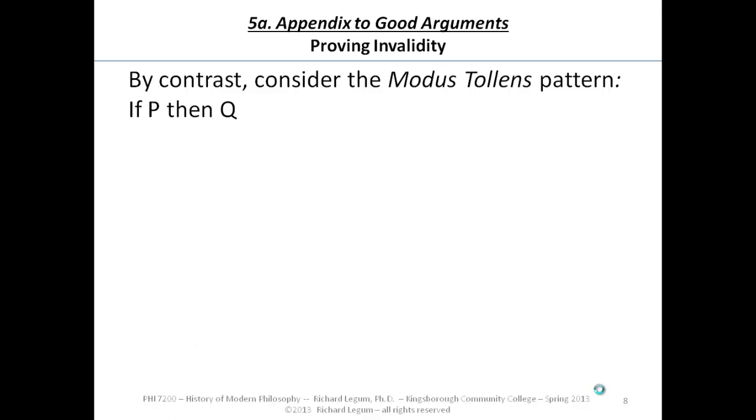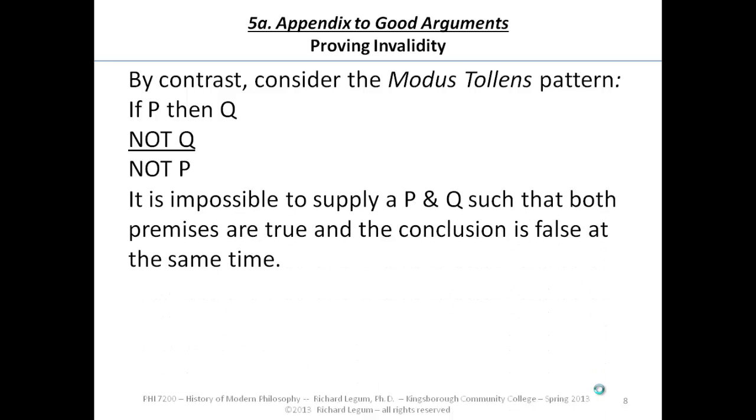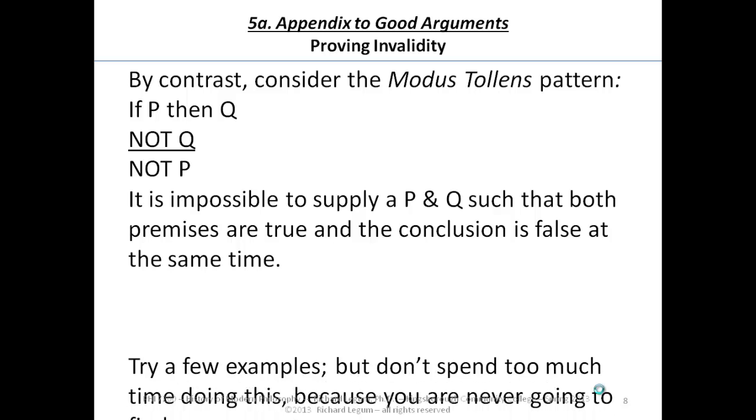By contrast, consider modus tollens, the good inference. If P then Q, not Q, therefore not P. You are not going to be able to come up with one. It's impossible to supply a P and a Q that make both premises true at the same time that the conclusion is false.